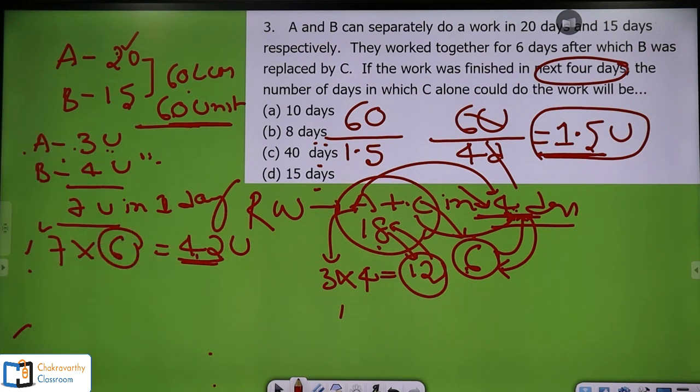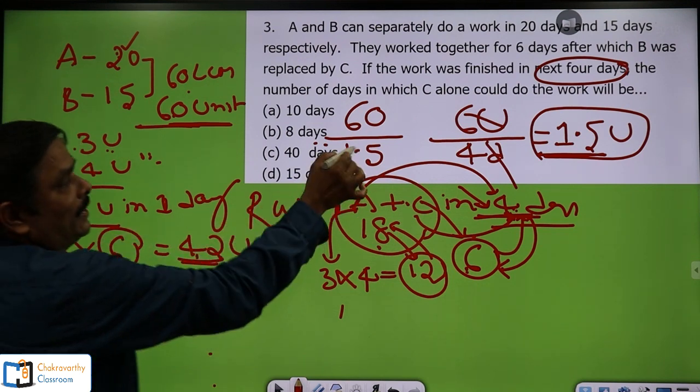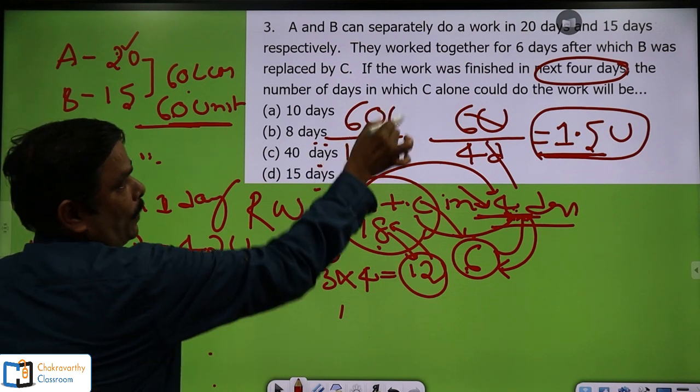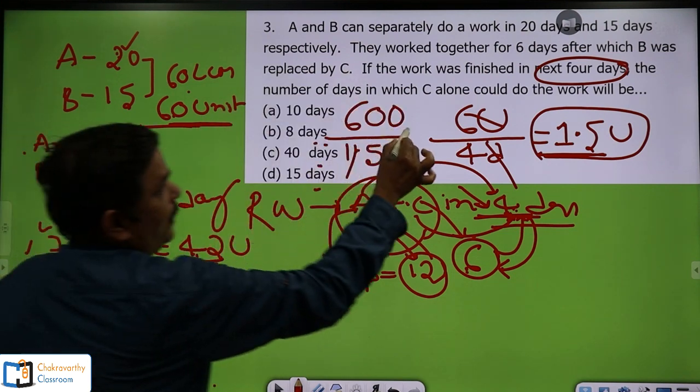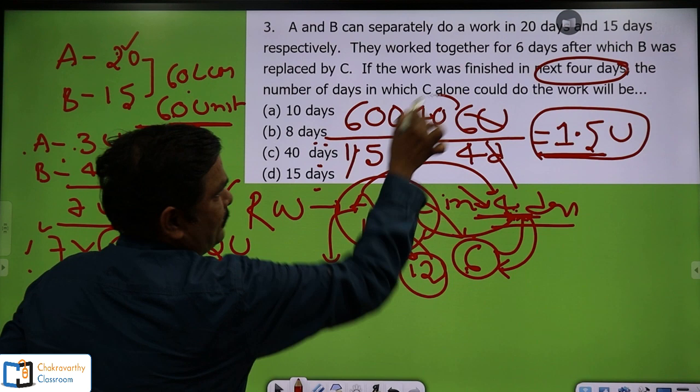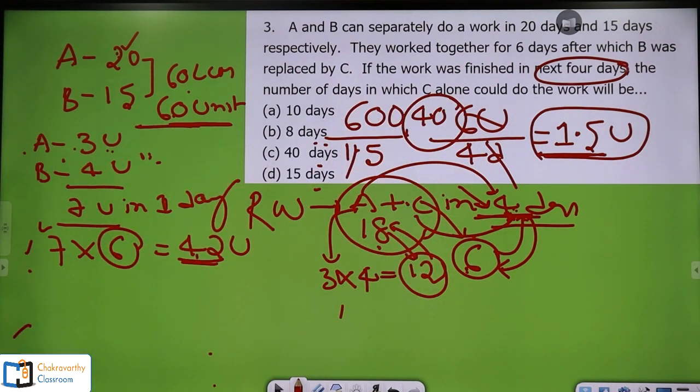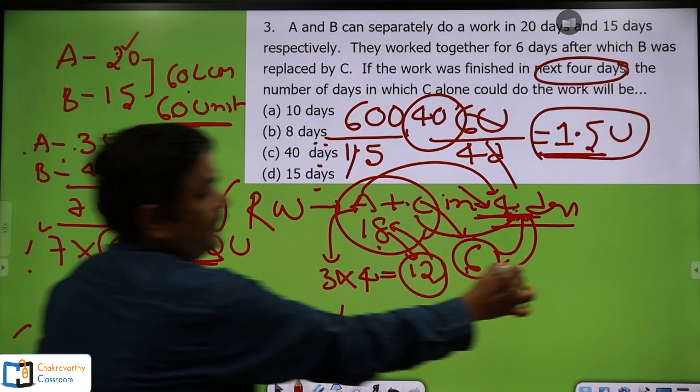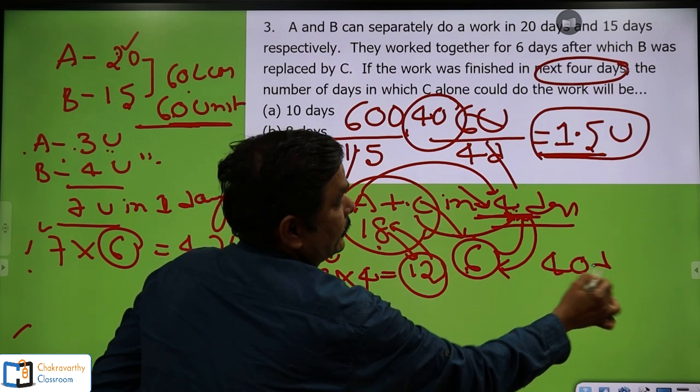Just simplify this one. What is 60 by 1.5 here? So take out this point here, keep 10 here. So it should be 40 days, as simple as this one, and this way. So clearly my answer is 40 days.